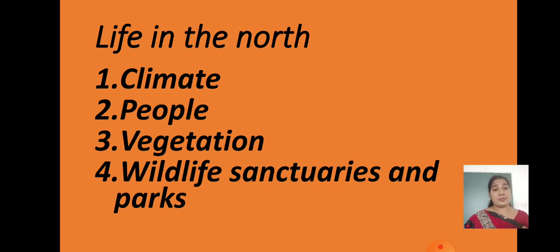Understood, children? Jim Corbett Park in Uttarakhand, if you will see. So all these parks are very important. You have to mention the names when you are explaining the life in the north.